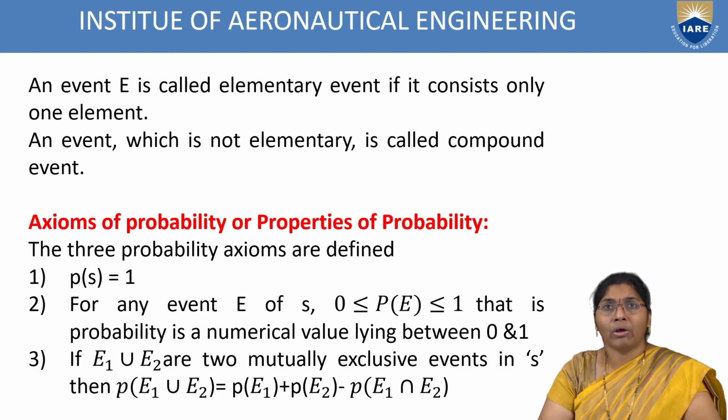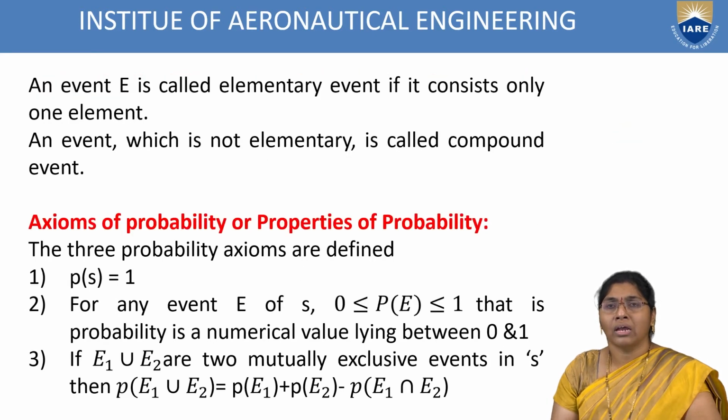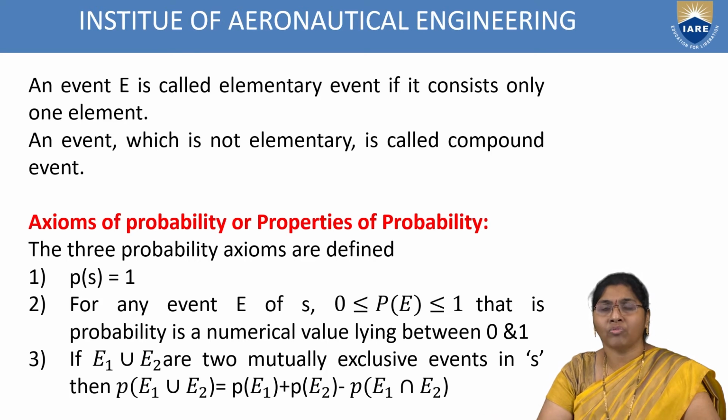Now the axioms of probability and their properties. First, the probability of S is always equal to 1. That means P of E plus P of E bar equals 1. Second, for any event E of S, the probability always lies between 0 and 1. It is a numerical value, for example 0.2 or 0.3. It compulsorily lies between 0 and 1. If it does not, your answer is a mistake.